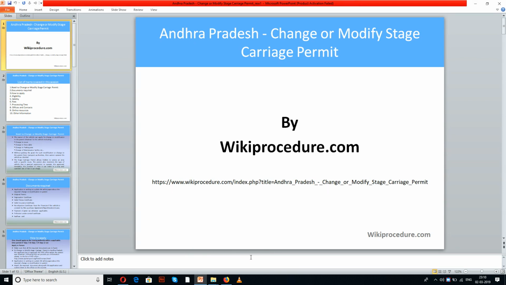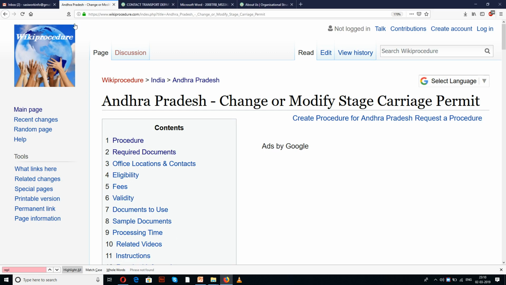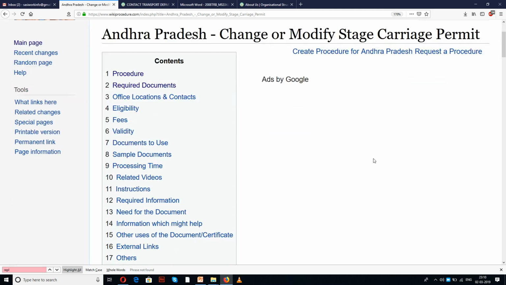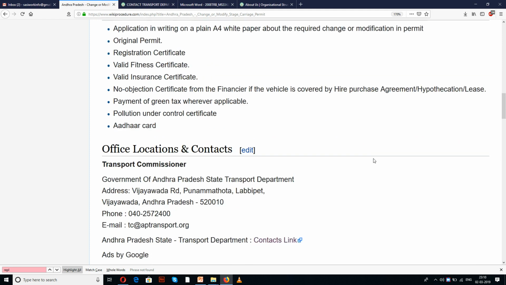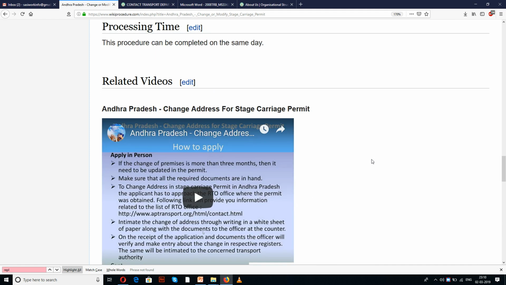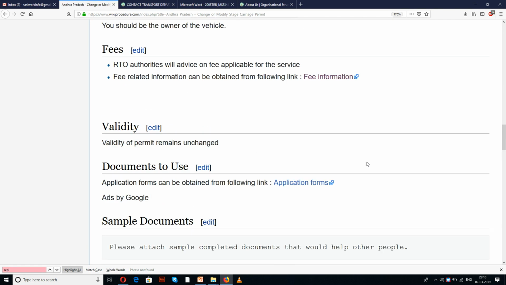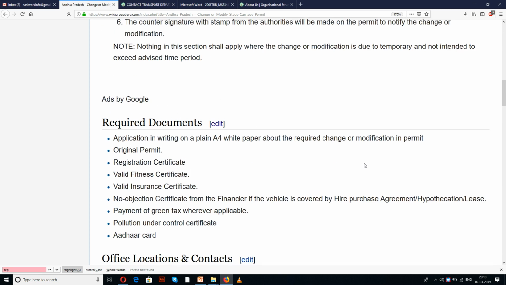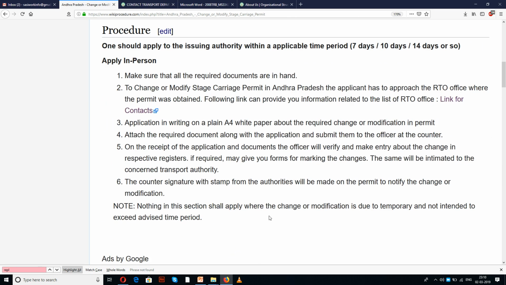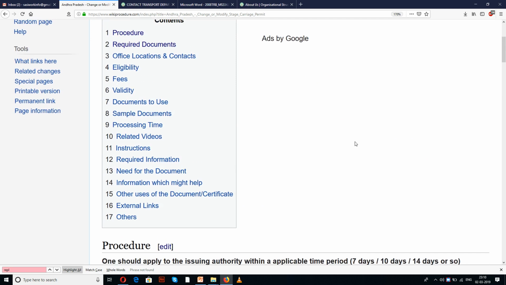The link provided below will help you reach the site wikiprocedure.com on the page Andhra Pradesh change or modify stage carriage permit. In this page, we have given detailed procedure along with information and instructions which are useful for a new applicant to understand and complete this procedure. Also, you can find a few links for external websites and forms. These are very important for completing this procedure. The importance of these links will be known to you in the due course of our presentation.